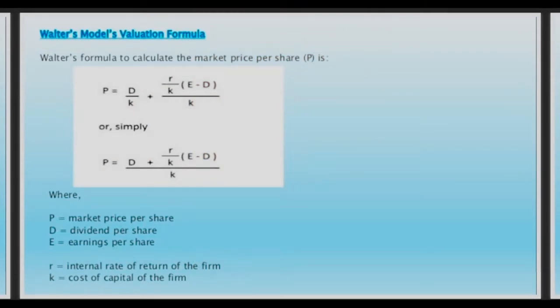I hope you're getting the formula on the screen, where the market price of the share is being determined by the dividend per share, the earning per share, the internal rate of return and the cost of capital. All right, so this needs to be kept in mind when you are solving the numericals.